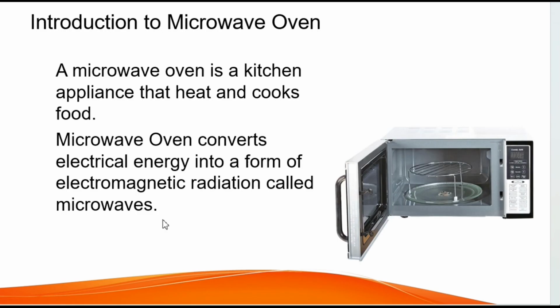What is a microwave oven? Introduction to microwave oven. A microwave oven is a kitchen appliance that heats and cooks food. Microwave ovens convert electrical energy into a form of electromagnetic radiation called microwaves.